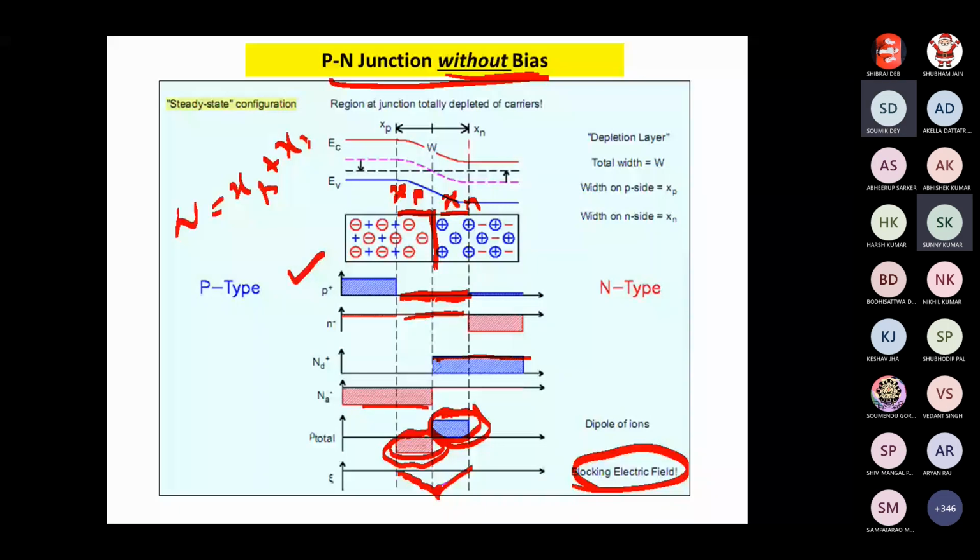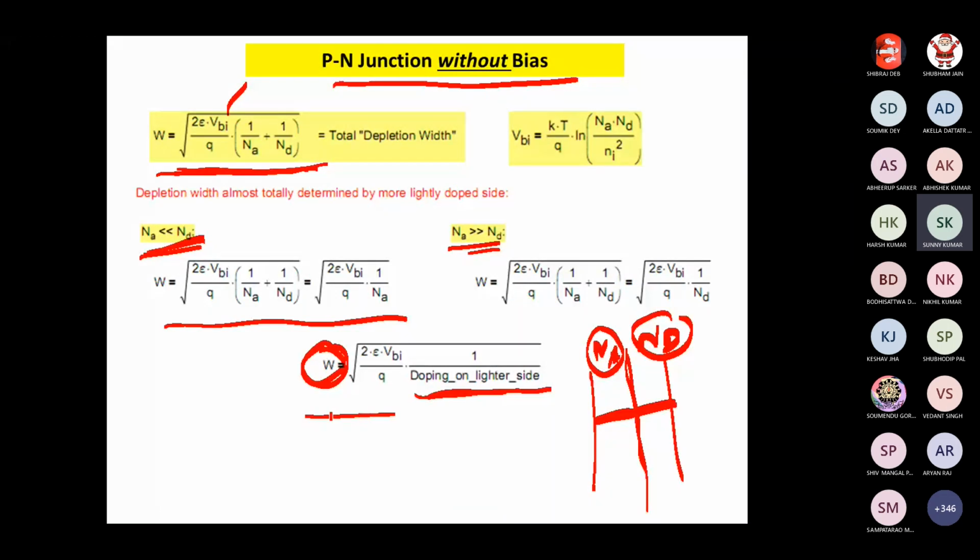If the dopings on both sides are uniform, then xp is equal to xn. If the doping is non-uniform, then xp and xn will be different. With lighter doping, the depletion will be higher. So the depletion width will be more on the lighter doping concentration side. That is what I want to mean by these equations.